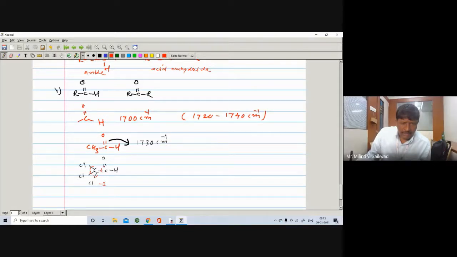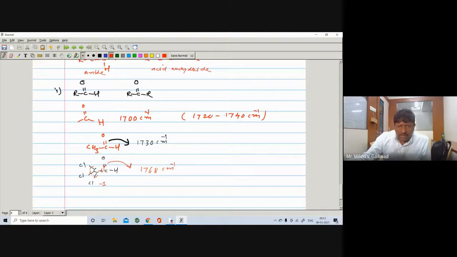The distance between O and C is pulled towards Cl, meaning the bond length decreases, and as the bond length decreases, the force constant increases and the vibration frequency also increases. So it is observed that the C=O stretching will appear at 1768 centimeter inverse.